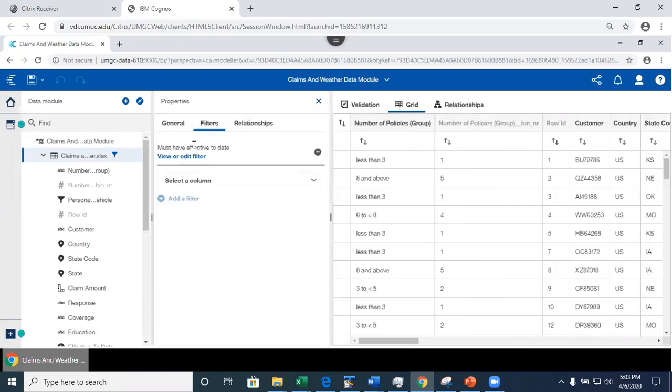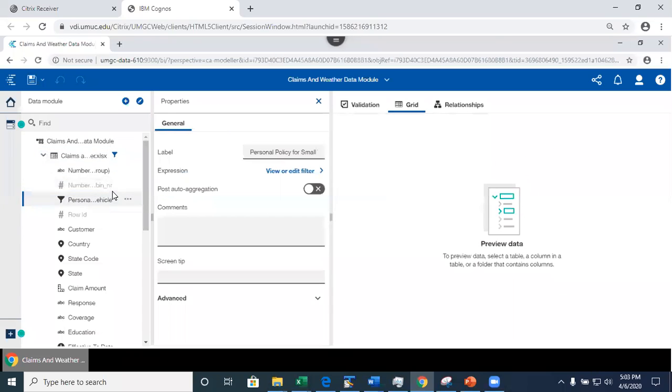What I did last time is I specified the filter that the data must have effective due date. So if effective due date is unavailable, it's going to filter out the row, right? Then I also created the selectable filter, which allowed me to limit my visualization to a personal policy type for small vehicles. So we did that.